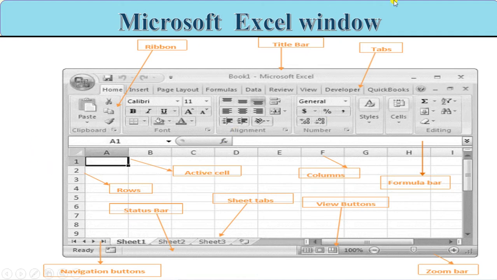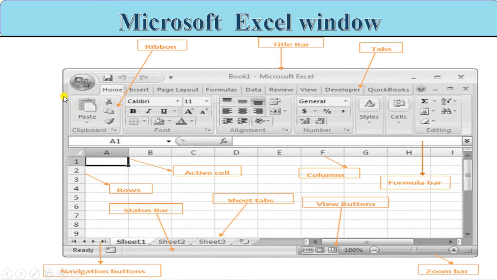The ribbon is much more similar to the MS Word ribbon. Do you remember that? We studied it in class 4. The ribbon which we studied for MS Word is quite similar to this one.